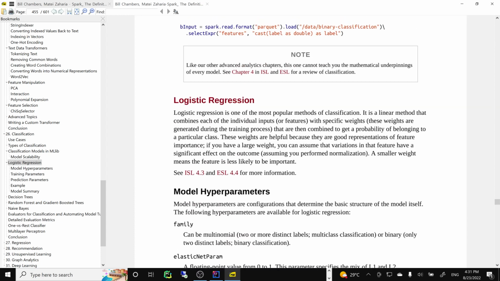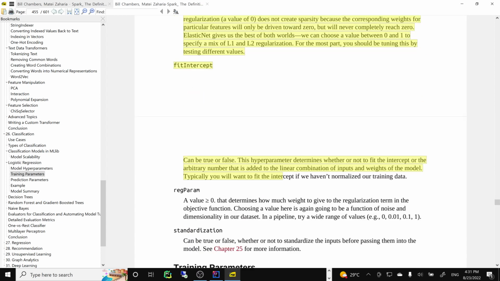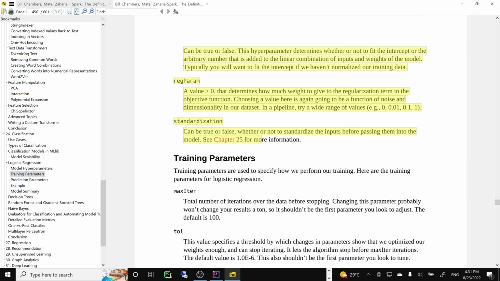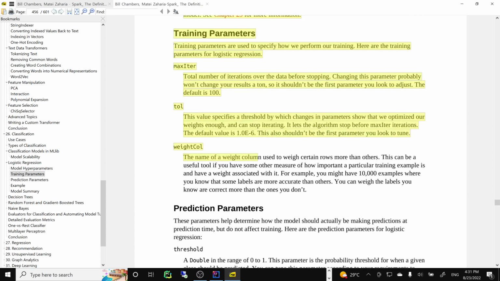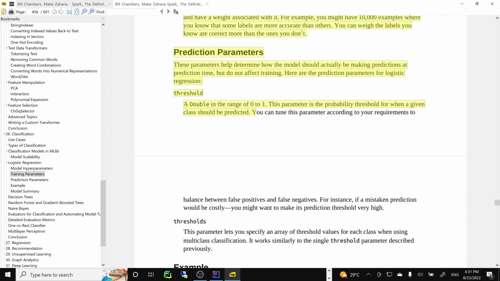We'll also, hopefully, get to decision trees. So here are some hyperparameters. There's also something called training parameters, basically how long do you want to go before you want to train, and prediction parameters as well.